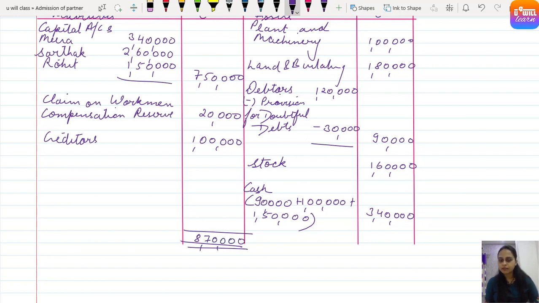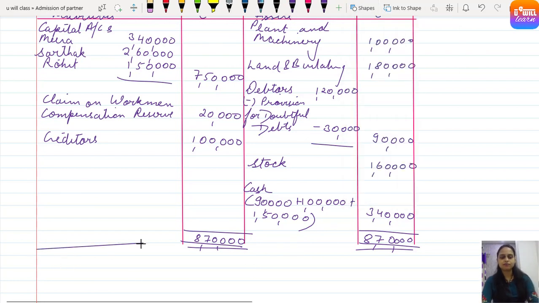Let's check for the asset side. Here that is 0 0 0 0. Then we have 6 plus 4, 10. Yeah, 6 plus 4, 10. 10 plus 9, 19. 19 plus 8 is 27. That is 8 lakh 70,000 is the total of both the sides. Our balance sheet matches here.